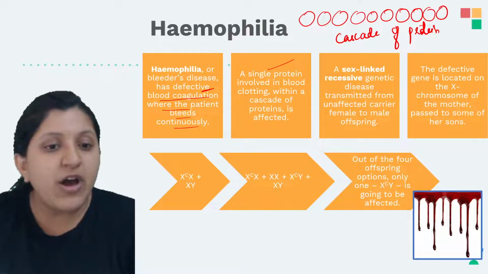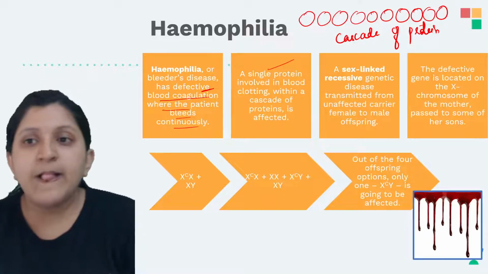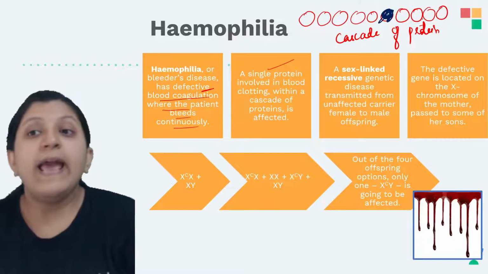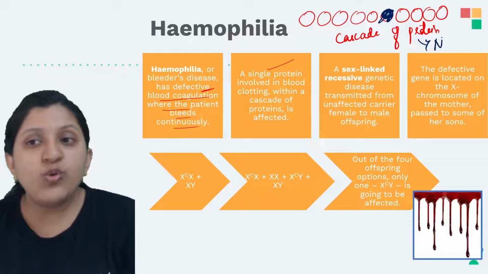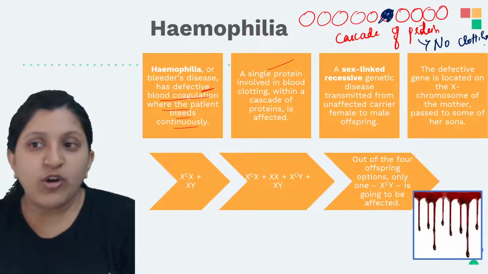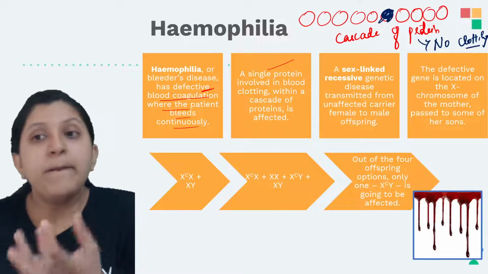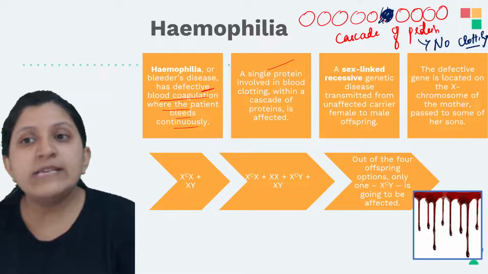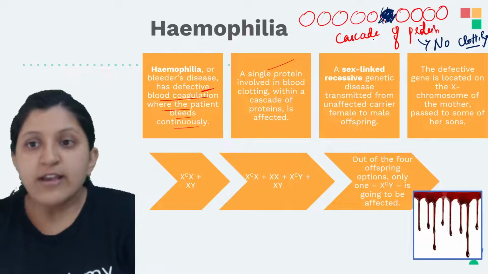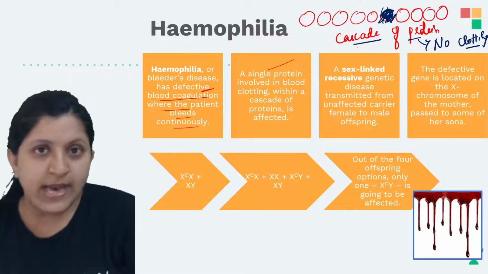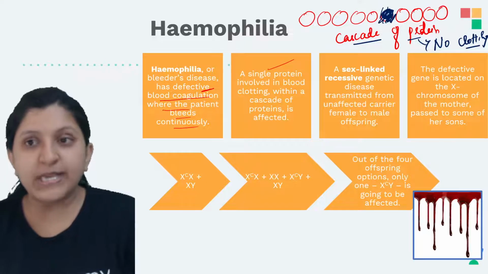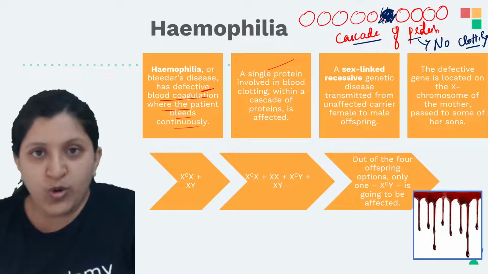Let's say one of the proteins is not produced. In that case there is no clot formation, because one protein is affected, and this will affect the whole process. In a cascade of proteins, even if one protein is missing, there is no clotting.